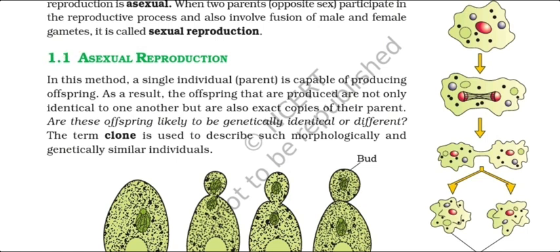As we have already studied, in this case only one parent is involved, which has the capability of producing young ones by the asexual method. The individuals produced by asexual reproductive methods are simply clones, because there is no genetic difference. They are morphologically and genetically similar. That's why all individuals produced by the asexual reproduction method are simply called clones.